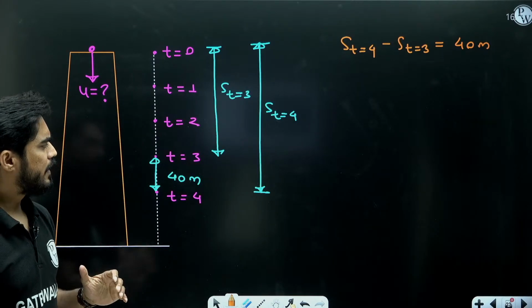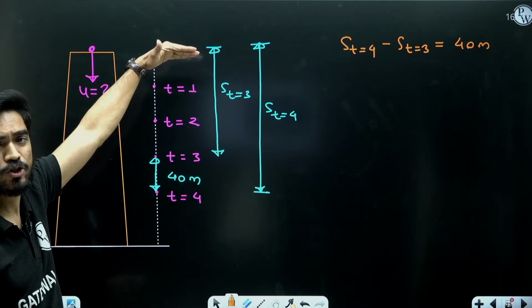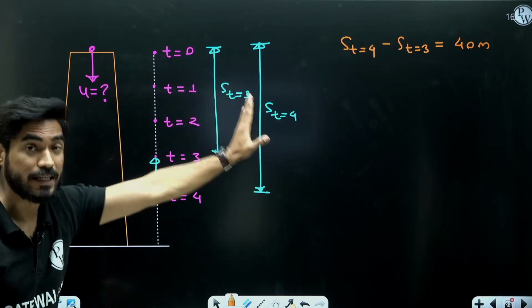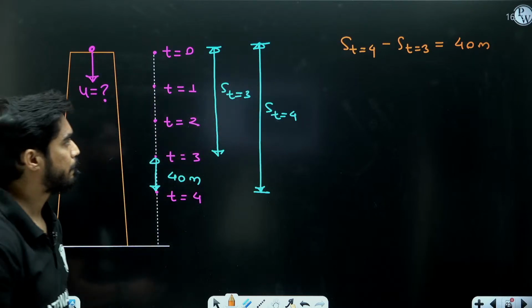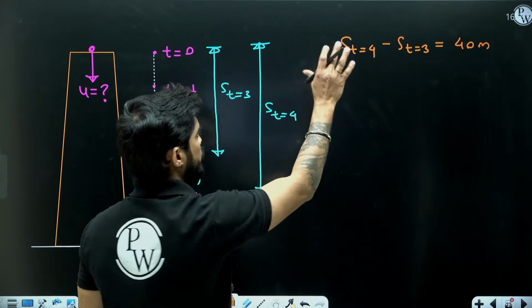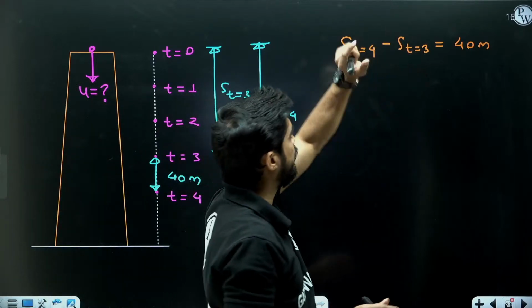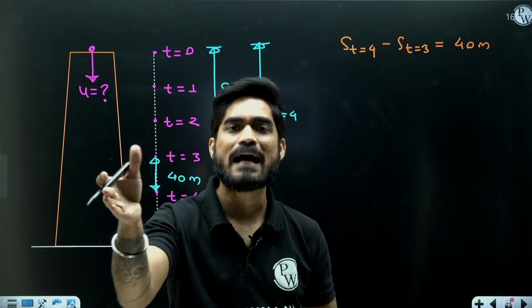Now you might be thinking why we are considering both these distances from t equals 0, because we need the initial velocity, which will remain the same in both cases. So it is going to help in writing the equation. From t equals 4 and t equals 3, these two equations will give me my answer. Now what is the equation of S? It is ut plus half at square.